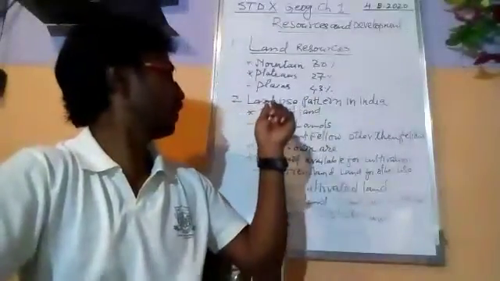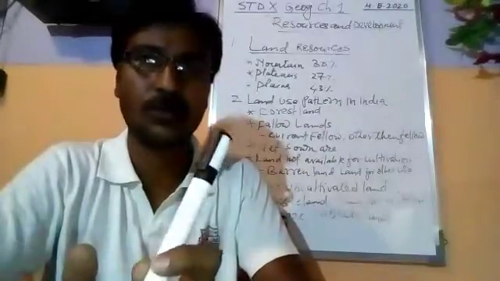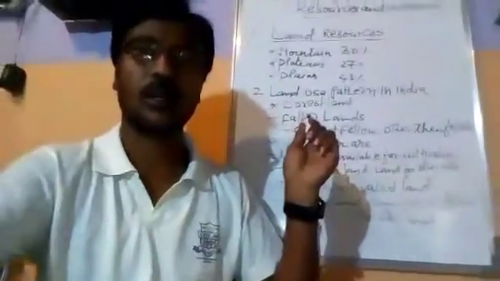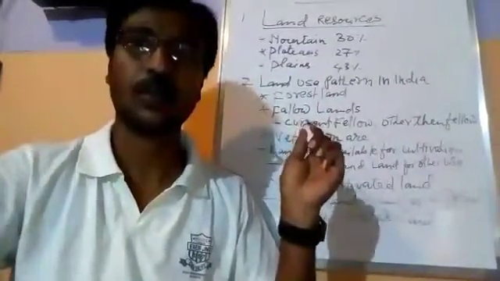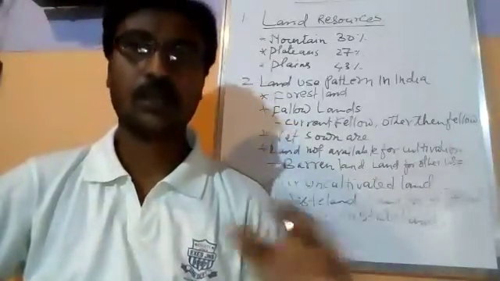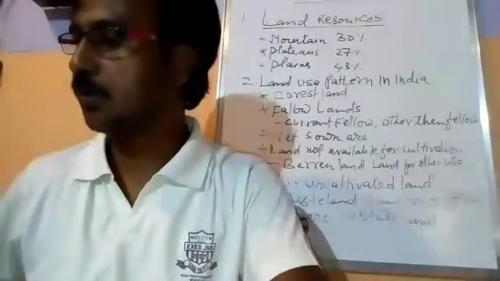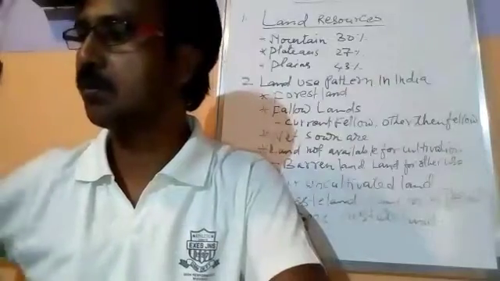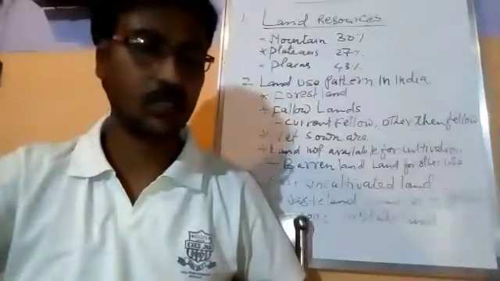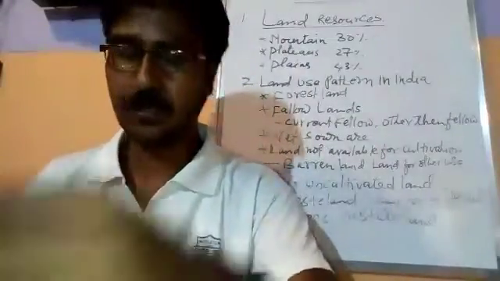Now below that I have written the land use pattern in India, the land used in India. So we will discuss the land use in India. First is the land used for forest. In India, a very small percent of the land is covered by forest. So that is the forest land. Then fallow land.